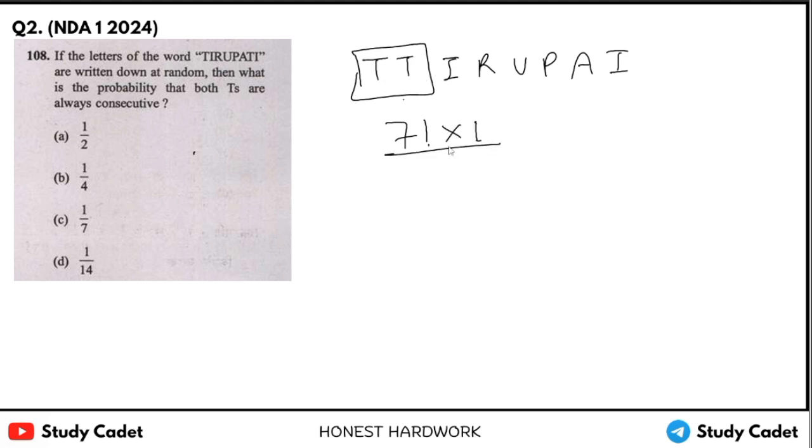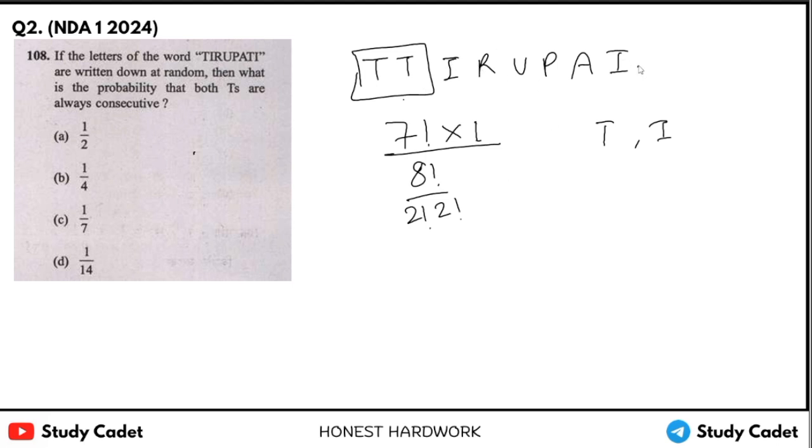The sample space will have all the elements, means 8 factorial upon, T and I are 2 times each, so upon 2 factorial into 2 factorial.